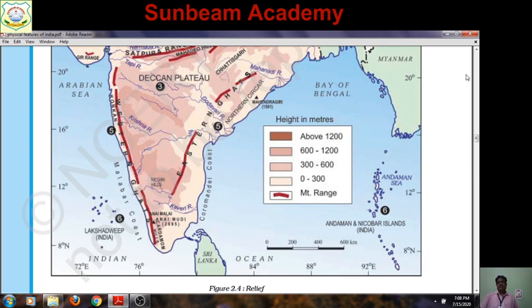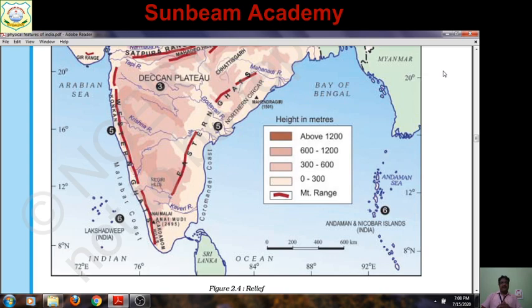So this is the map for this lesson that you have to complete. Again, I am repeating that for completing the map work, you need a political outline map of India. You have to make an index to show mountain ranges and mountain peaks. So in one map, you have to locate and label the mountain ranges and mountain peaks.